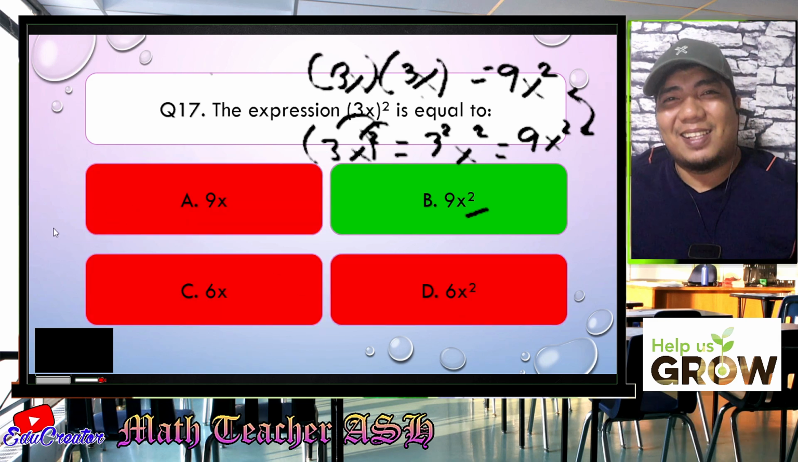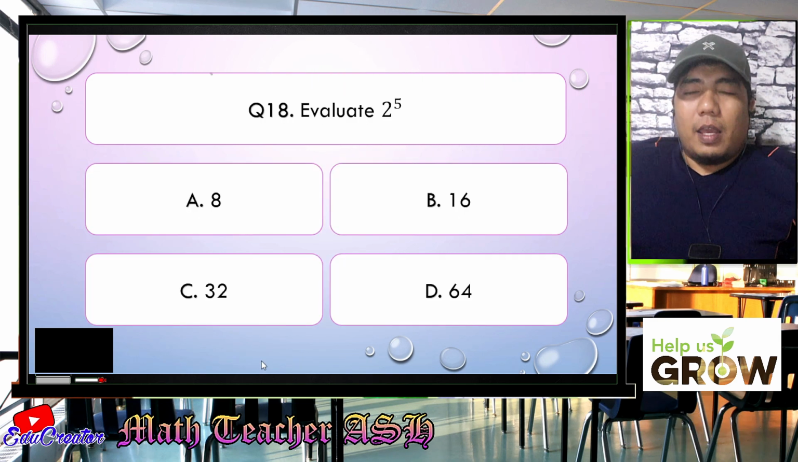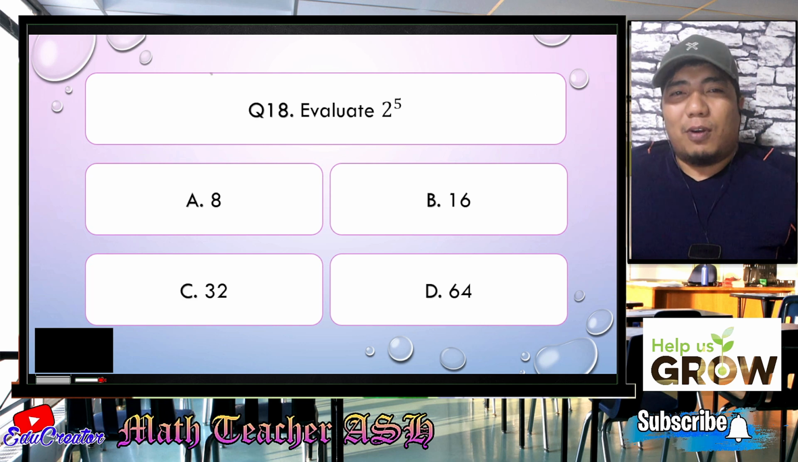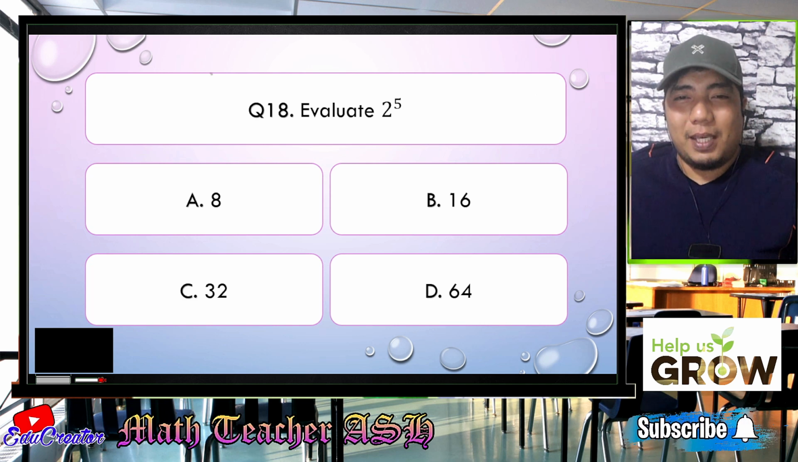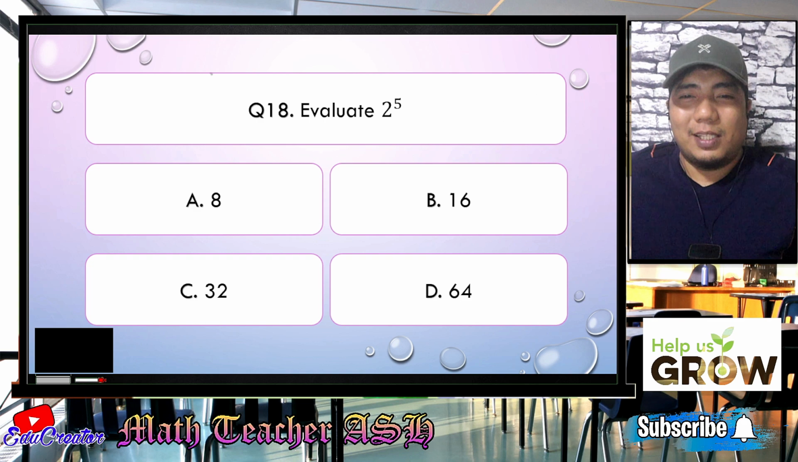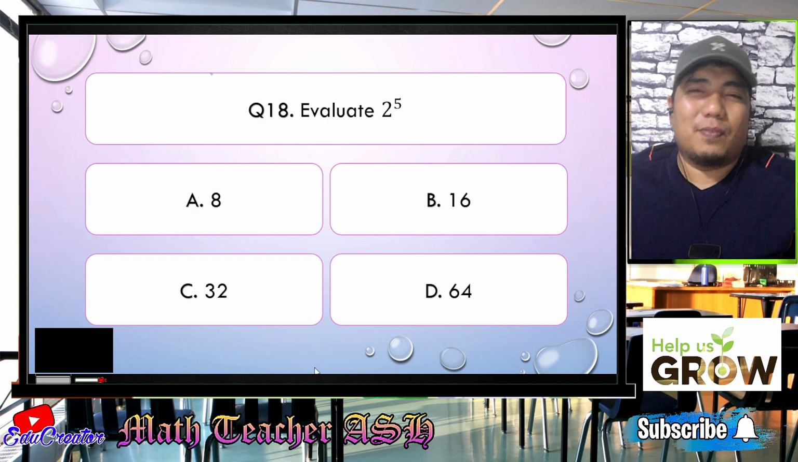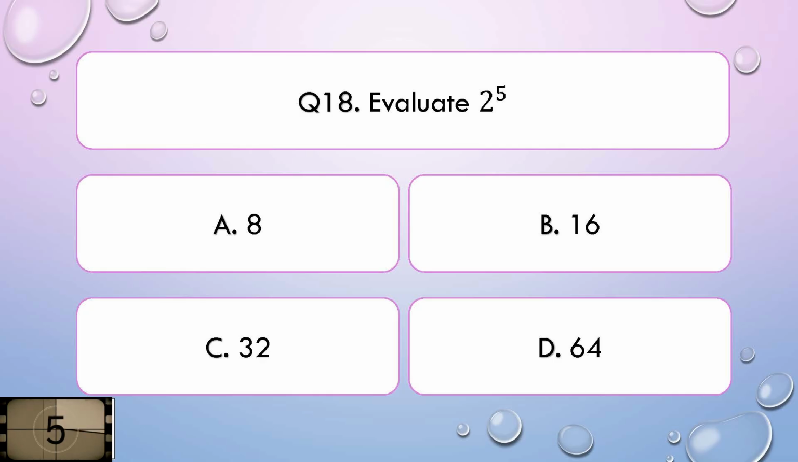Alright, so now let us go to question number 18. Evaluate 2 to the power of 5. Is it A, 8, B, 16, C, 32, or D, 64? I'll give you 5 seconds to think about your answer.